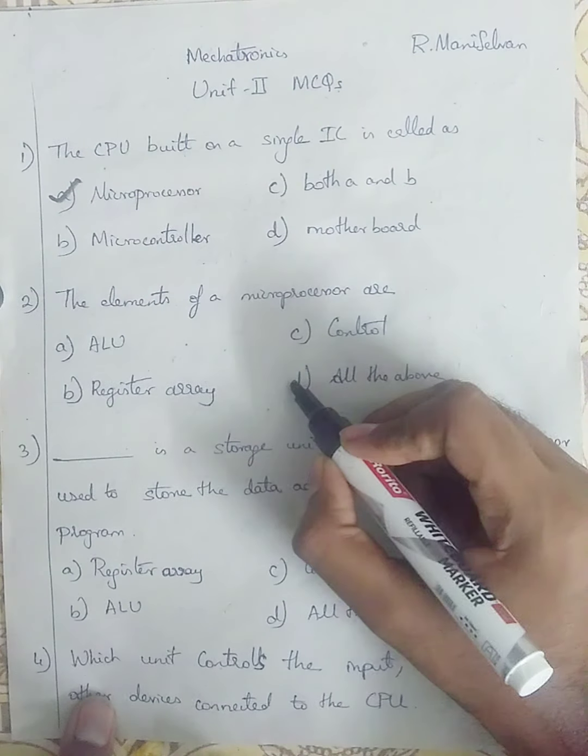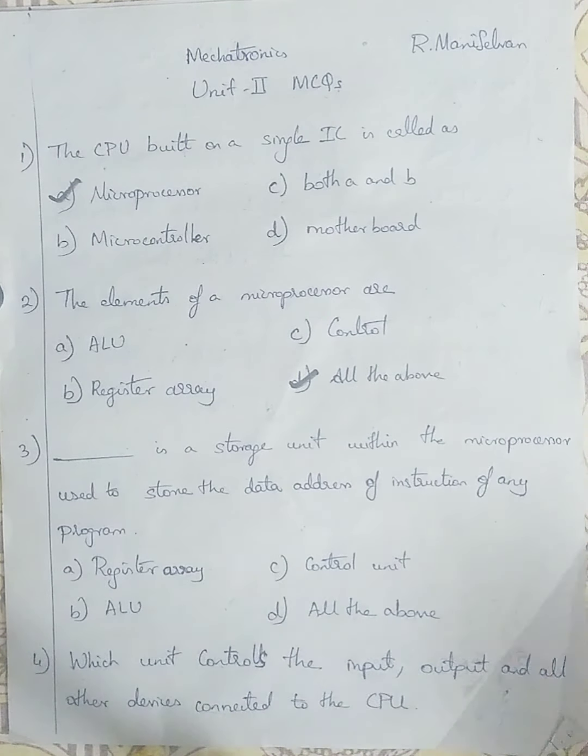You have to remember that the ALU performs arithmetic operations: addition, subtraction, multiplication, division, and also logic operations like AND, OR, NOR, XOR, and complement. All mathematical and logical calculations are done in the arithmetic and logic unit. The register array is for memory purposes. For setting up a program, you need instructions, and those instructions are stored in the register array.